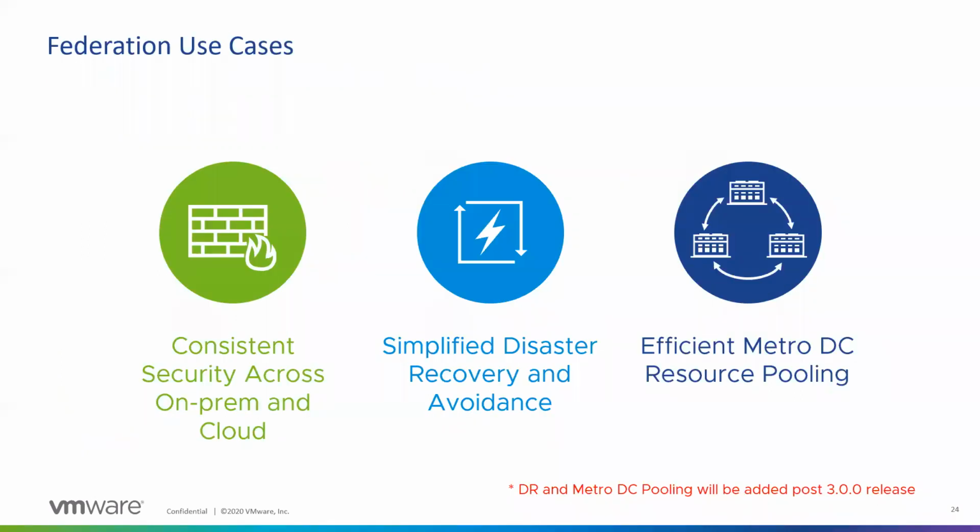What are the primary use cases? Basically, you can have consistent security across your on-prem and clouds. There is a standard 3-tier template that the DevOps team has defined.